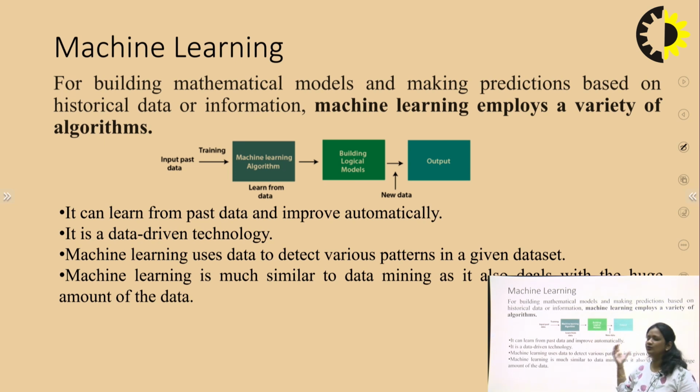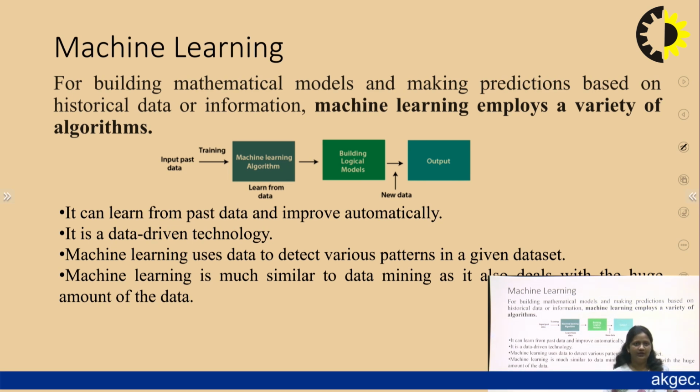So this is the procedure a machine learning algorithm follows to predict the task. Several machine learning algorithms will be employed according to that data. After that we build a logical model, and then we produce an output. So this is the basic concept of how machines can learn or employ a machine learning algorithm.